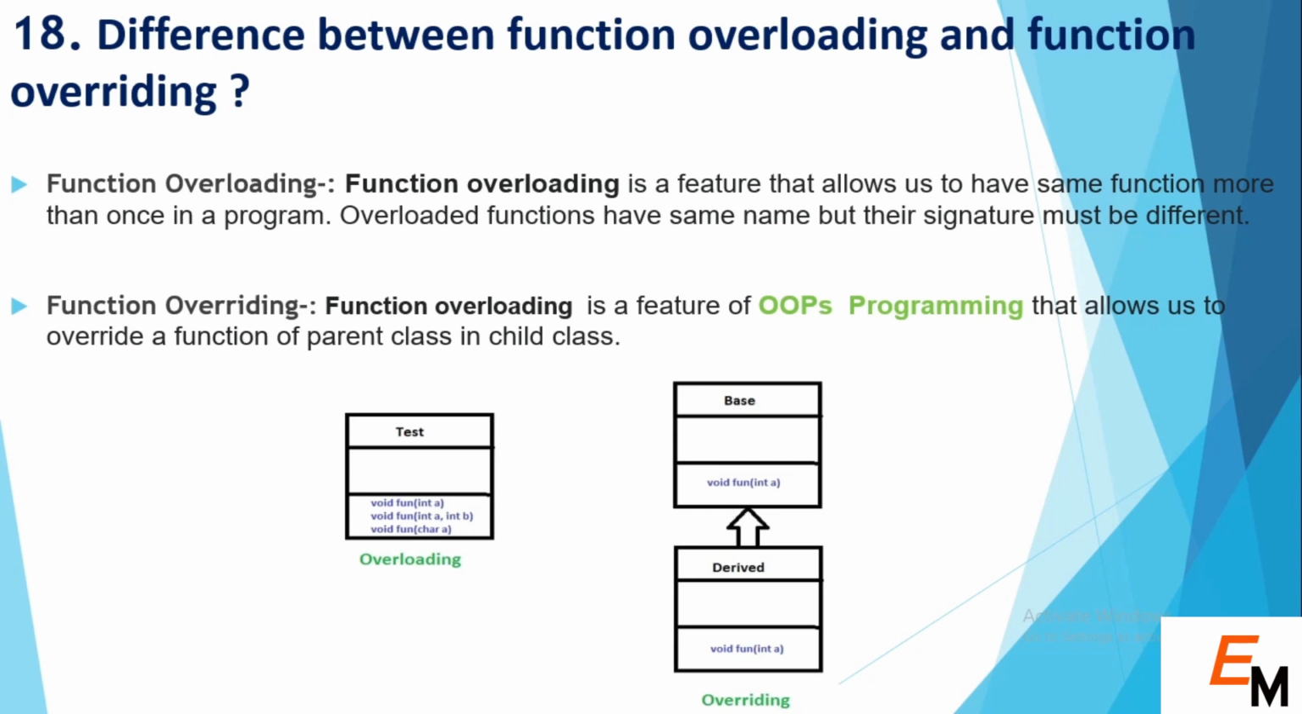So the next question is the difference between function overloading and function overriding. Function overloading is a feature that allows us to have the same function more than once in a program. Overloaded functions have the same name but their signatures must be different. As you can see in the example, we have a function called fun. In the first fun we take one argument, in the second fun we take two arguments, and in the third fun we use a different data type and take one argument.